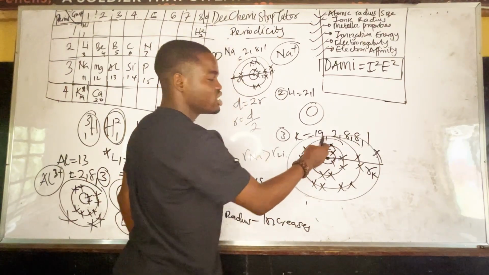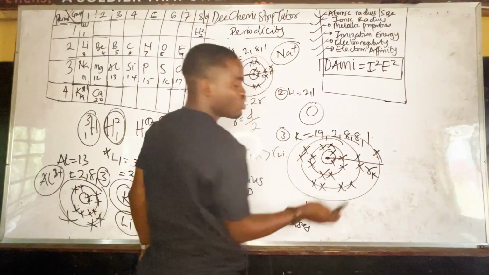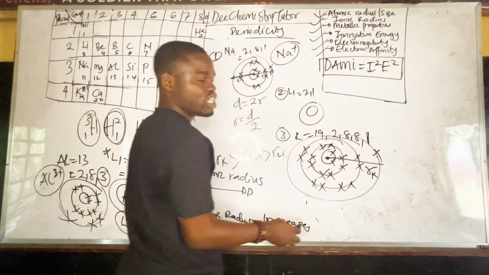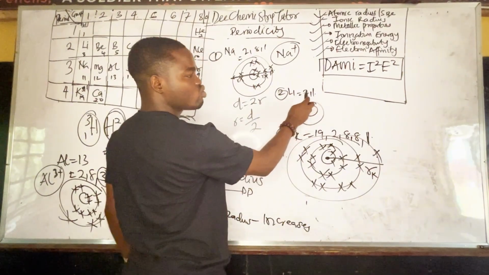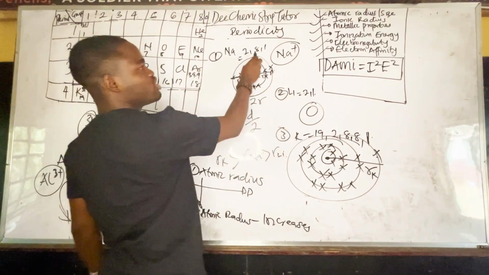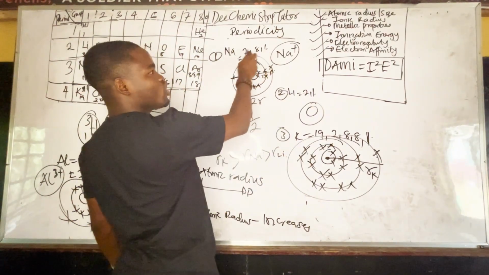2, 8, 1. I mean, what period is this? Period 4. 1, 2, 3, 4. Group what? Group 1, the last one here. 2, 1. Period what? Period 2. 2, 8, 1. Period what? Period 3.